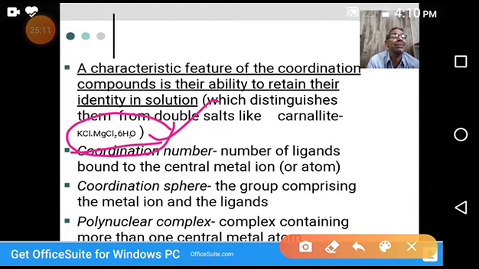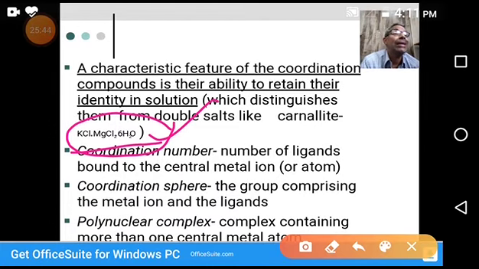We will discuss this later in detail. Just see what I'm telling you about coordination compounds. This is a definition and a very important property of coordination compounds. When a coordination compound dissolves in water or any other solvent, we get a solution that retains its original compound properties. It doesn't lose its identity. Those are called coordination compounds.